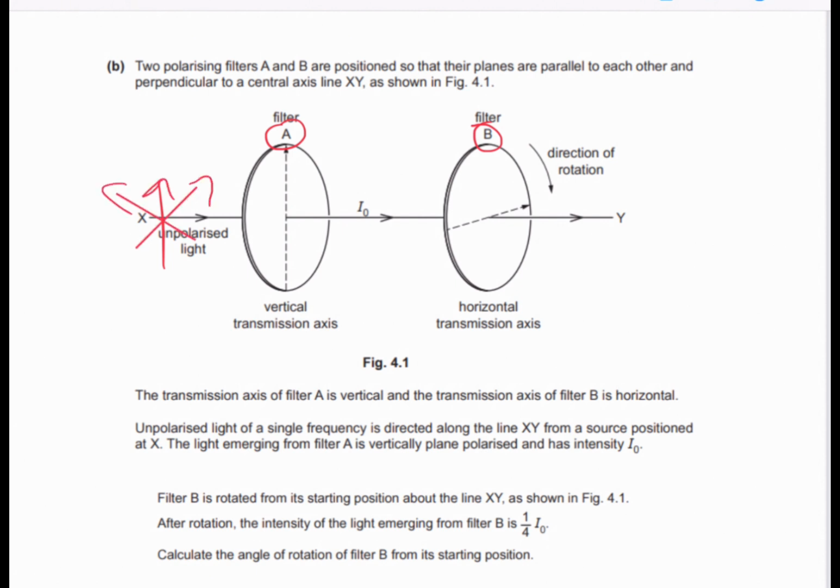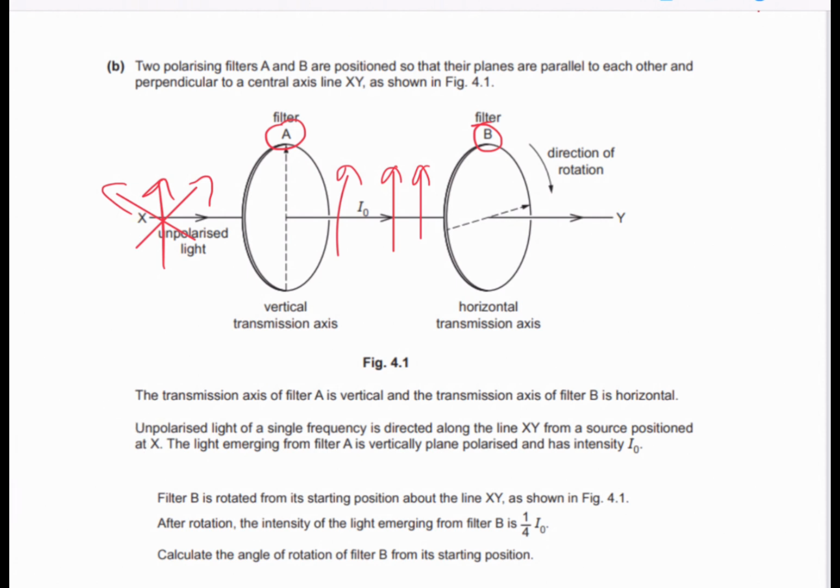And now it's a vertical transmission axis, meaning that the light that comes out is now vertically polarized. So after coming out of that section, it's actually vertically polarized, right? So the light is traveling in that direction, okay? So very important. And then we're now rotating the second filter, right? So the second filter is being rotated.